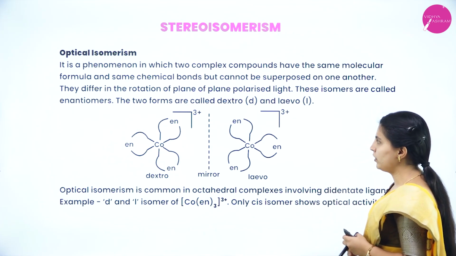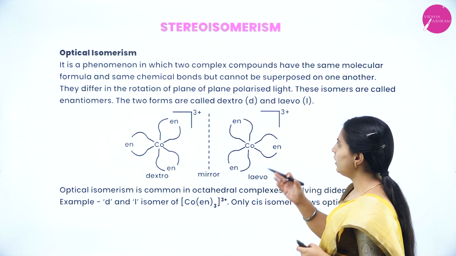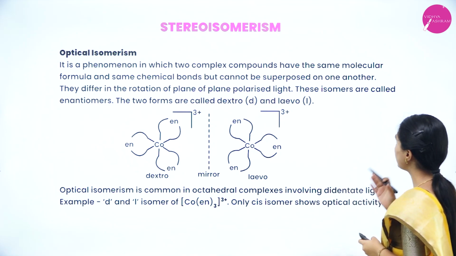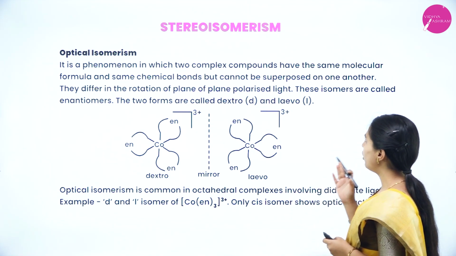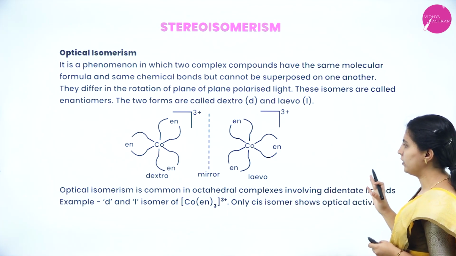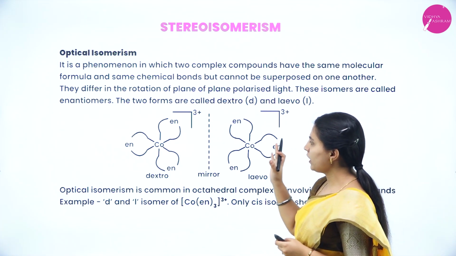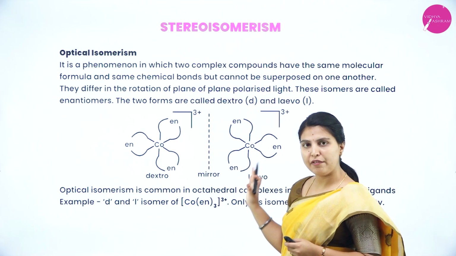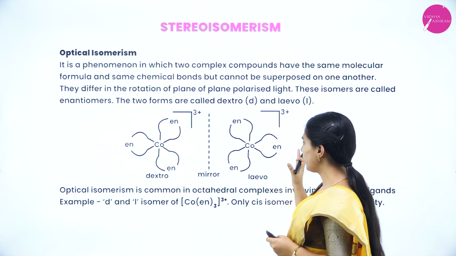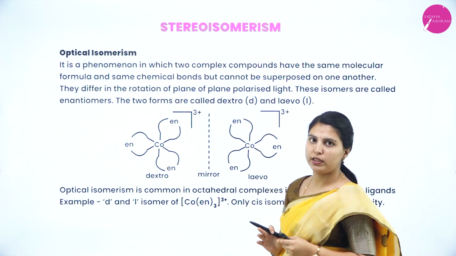Next, optical isomerism. It is a phenomenon in which two complex compounds have the same molecular formula and the same chemical bonds but cannot be superposed on one another. The mirror images cannot be superimposed on one another.